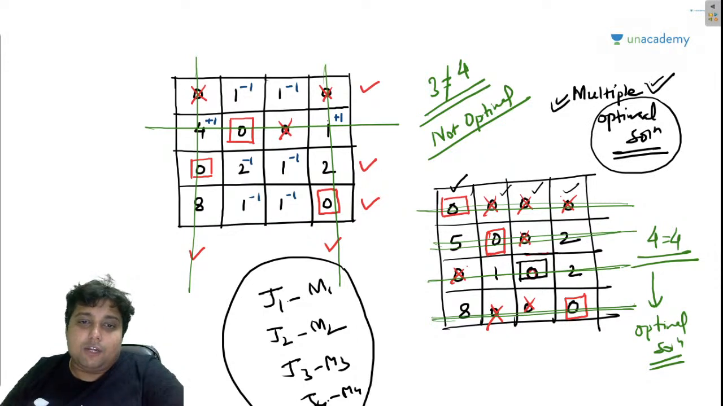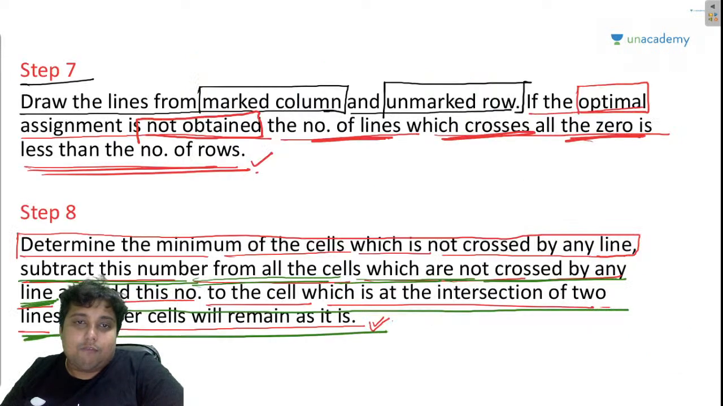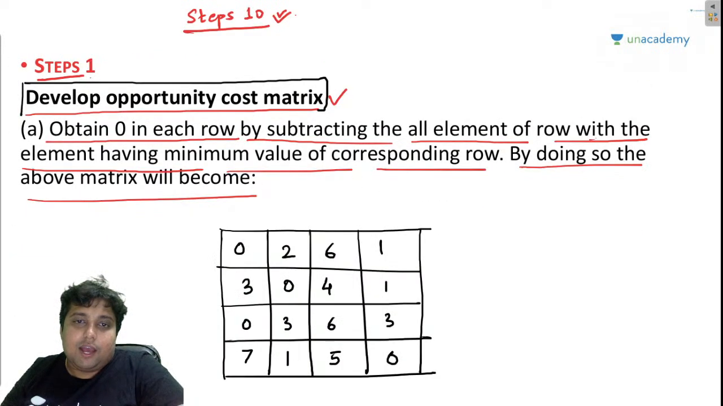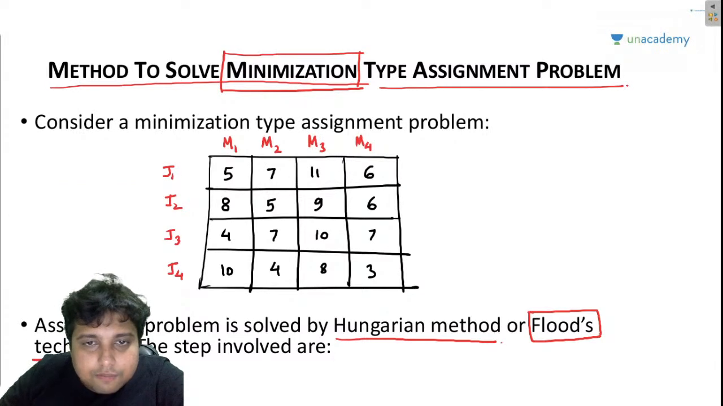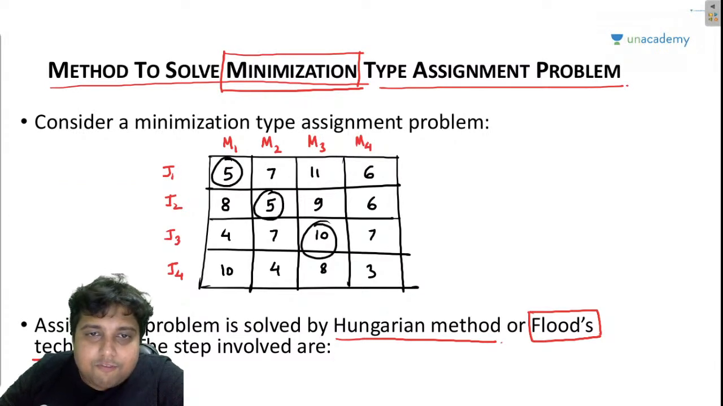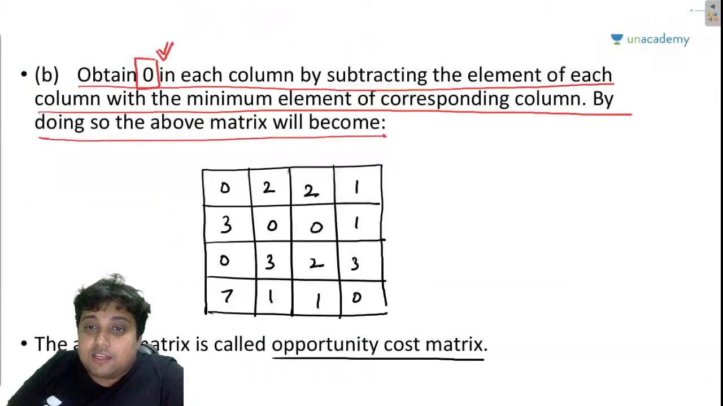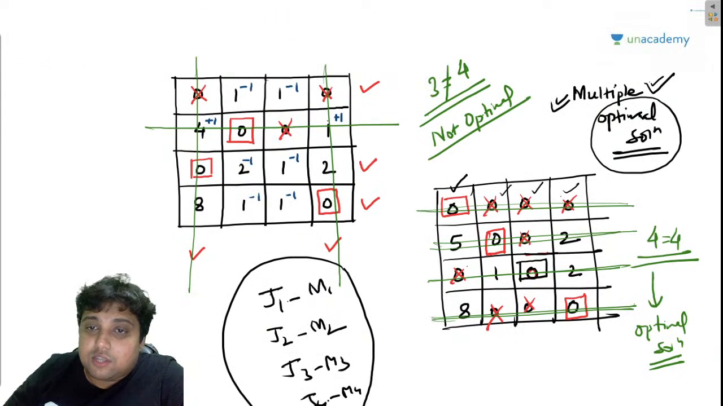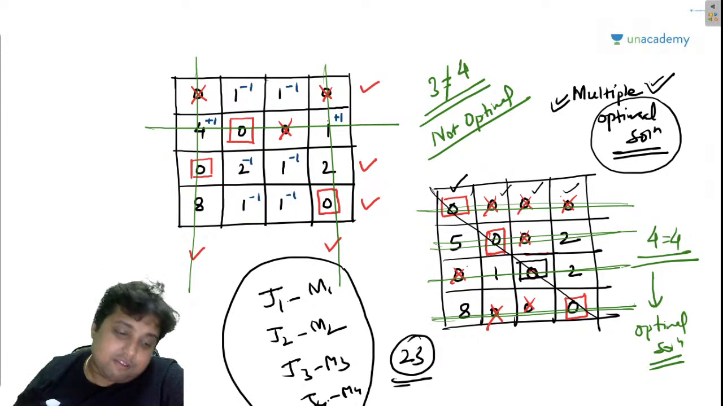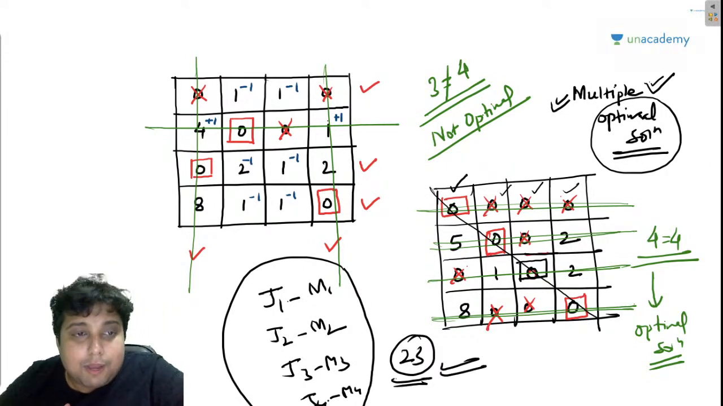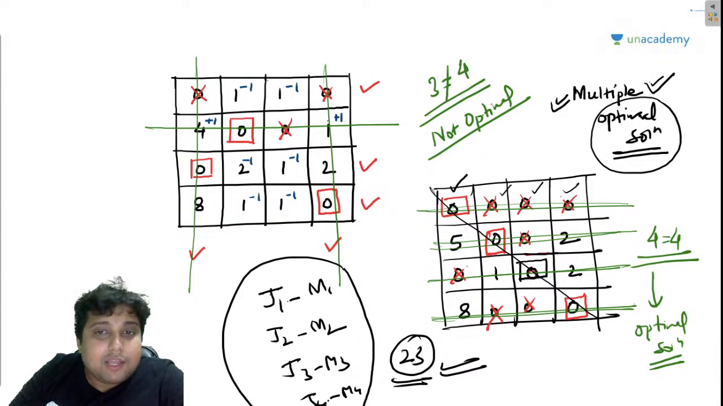Now, with respect to job 1, machine 1, job 2, machine 2, job 3, machine 3, job 4, machine 4, I have basically got the solution. 5 plus 5 plus 10 plus 3, that is 23. So 23 is the minimum time, remember. But guys, all I am saying is I have made these allocations. You can go for any other allocations also, and you will still be getting 23 as the final answer. I hope you people are getting my point.